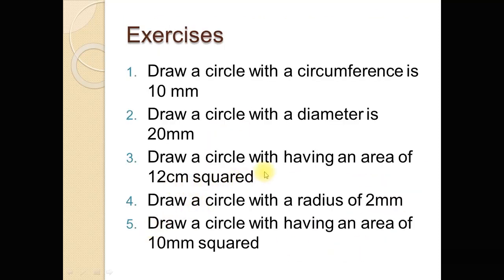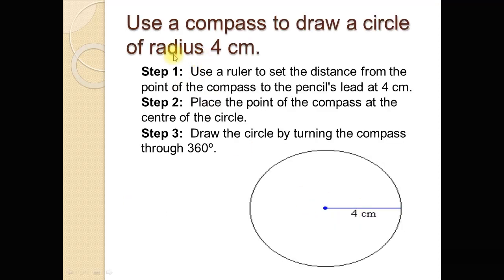Now draw a circle having an area of 12 centimeter square. Using the formula of area of circle, first of all find the radius of the circle and then draw the circle. And question number 4, draw a circle with a radius of 2 millimeter. Radius is given, so this question is very simple. Draw a circle of 2 millimeter radius using these 3 steps.